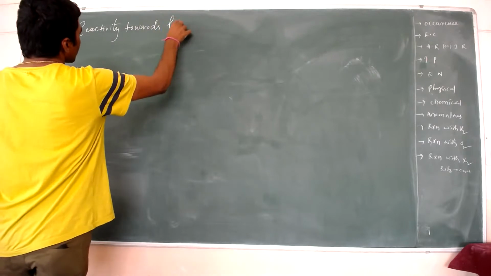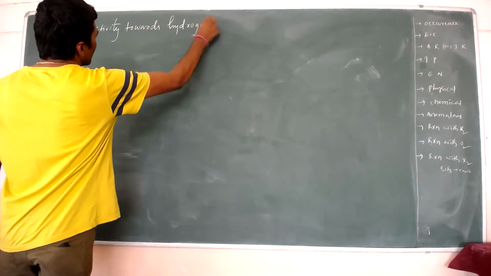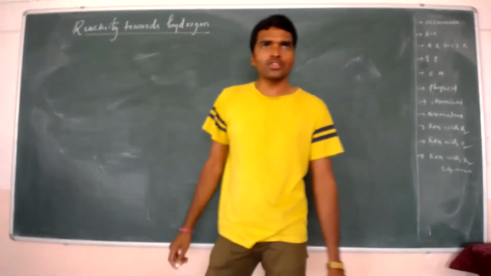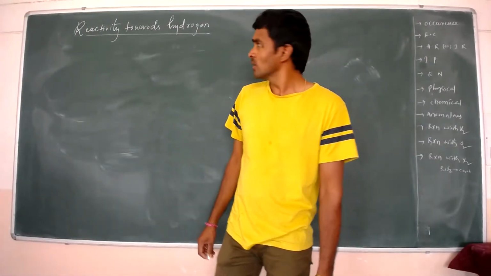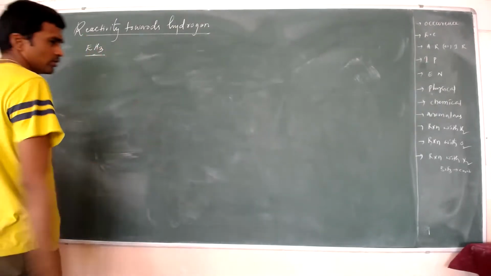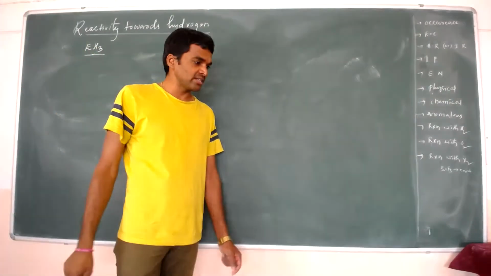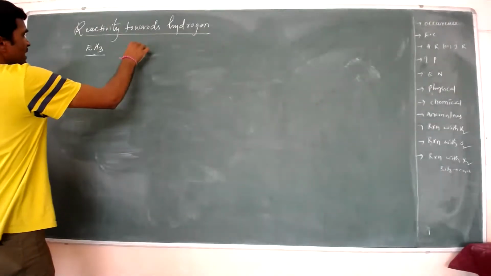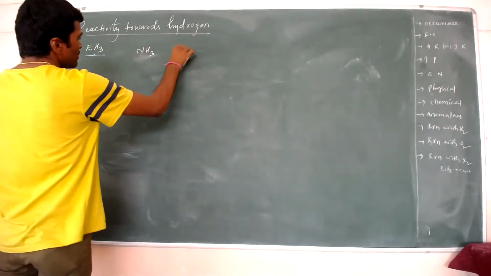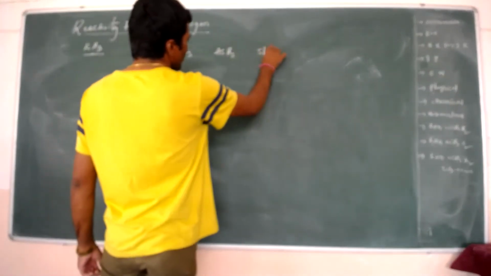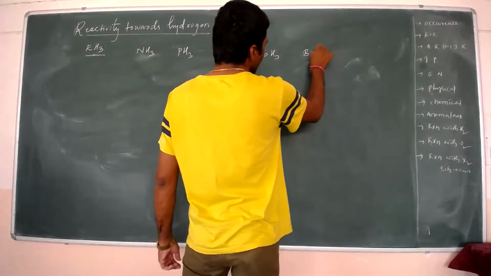Reactivity towards hydrogen: these are EH3 type molecules. EH3 type molecules means NH3, PH3, AsH3, SbH3, and BiH3.